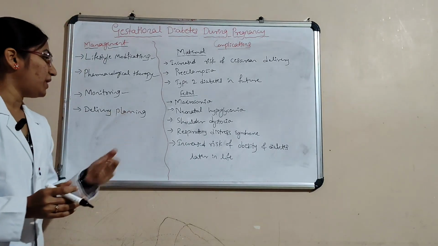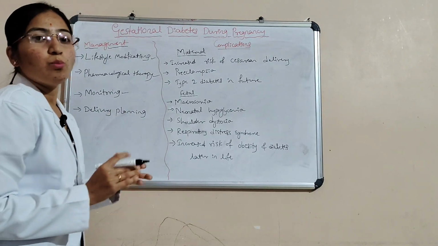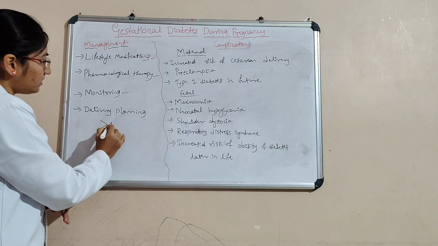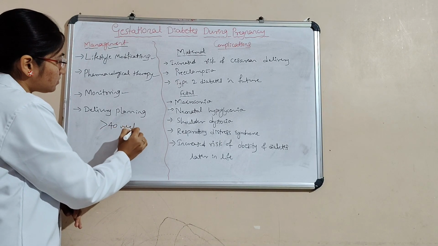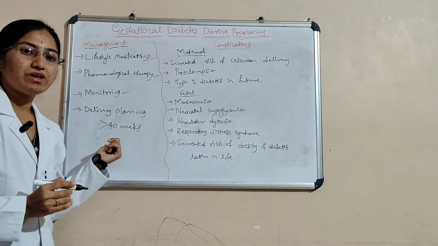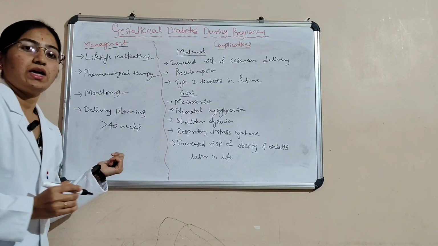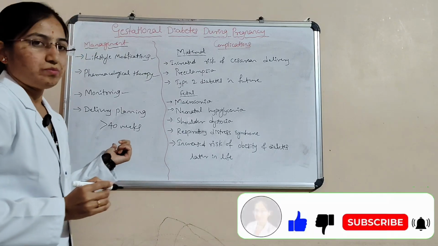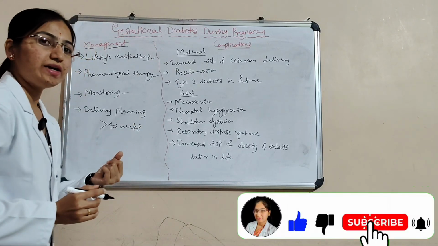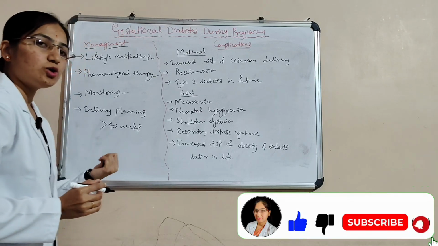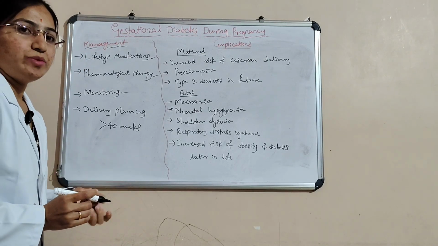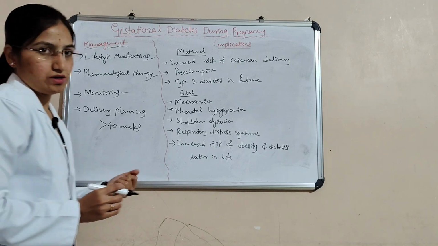And then delivery planning, it is to avoid post-term pregnancy, that is more than 40 weeks, and planning for early delivery in uncontrolled GDM, that is gestational diabetes mellitus, or poorly controlled GDM. This is the management. And next we'll see the complications here.